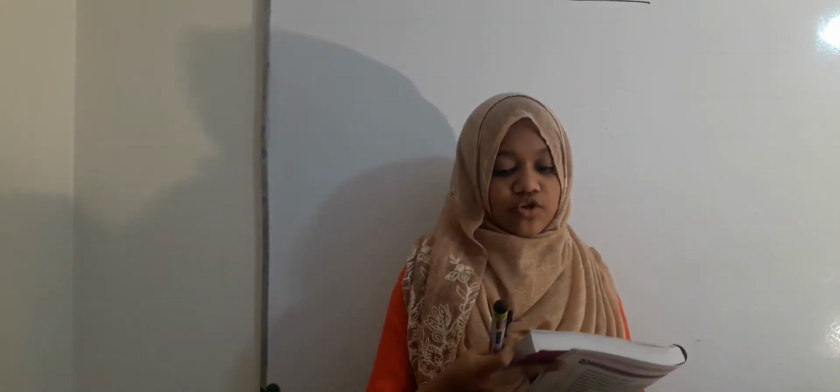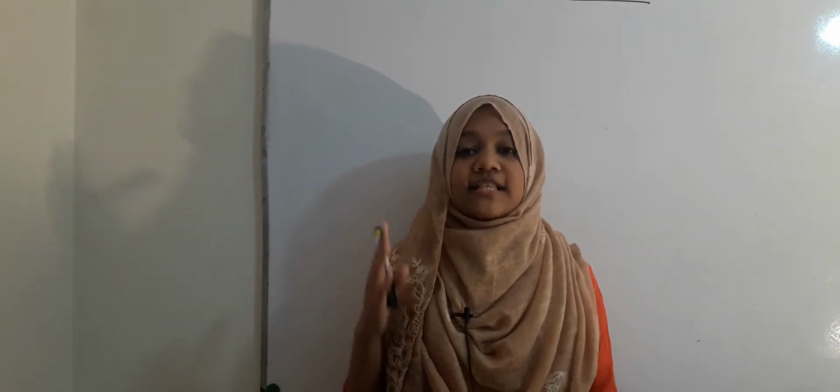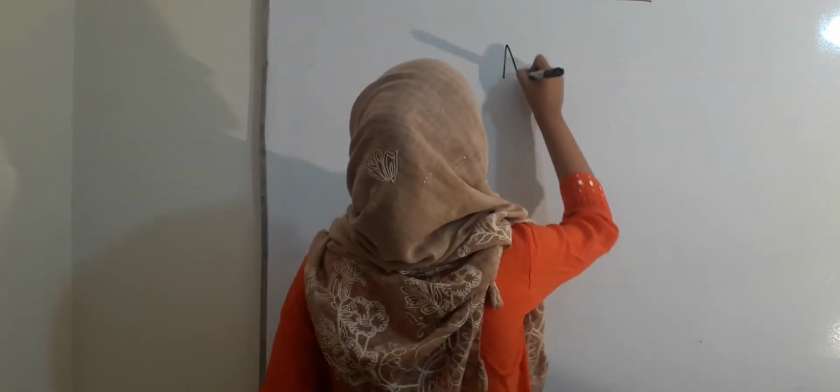In the beginning of the lesson, from the beginning of the para, there are 3 lines and these 3 lines discuss natural science. So what is actually natural science?